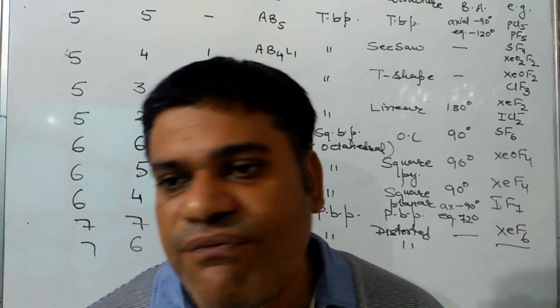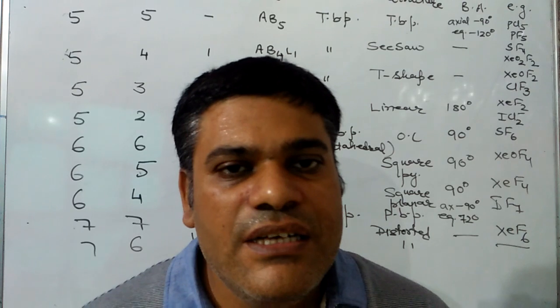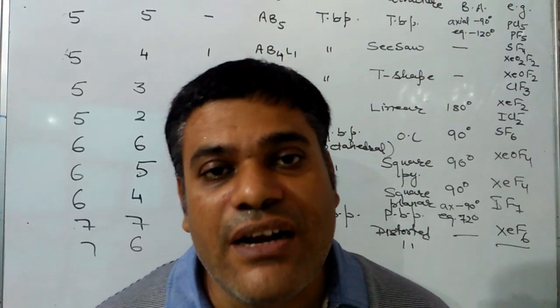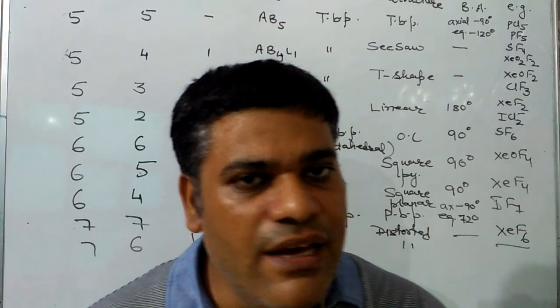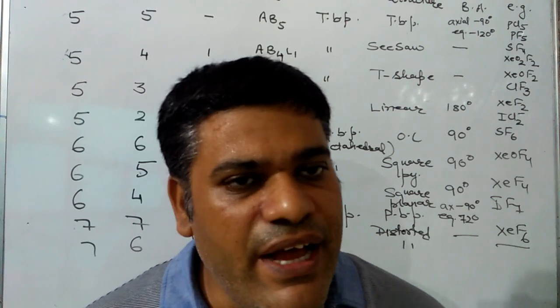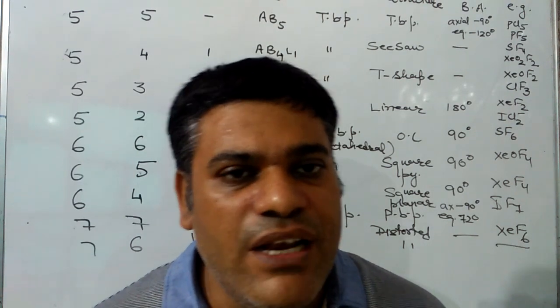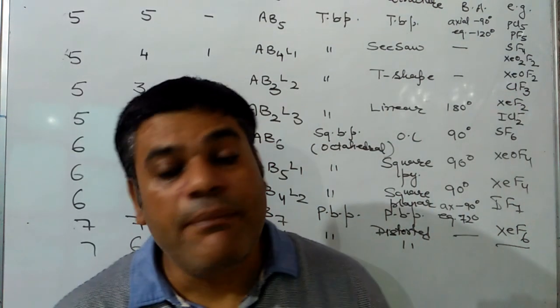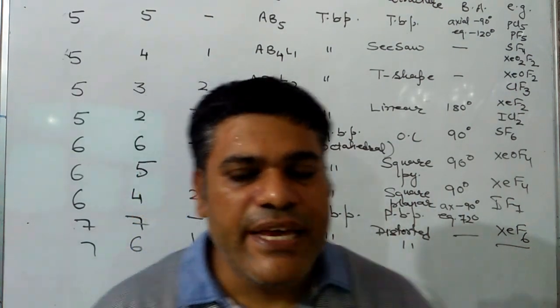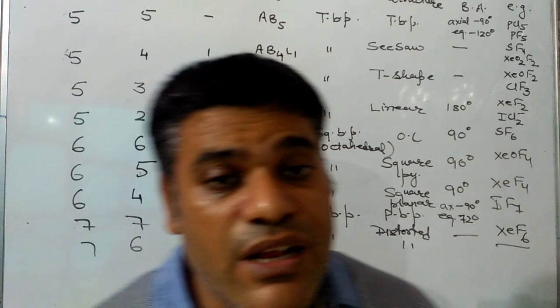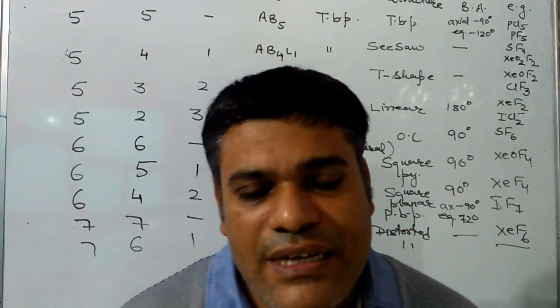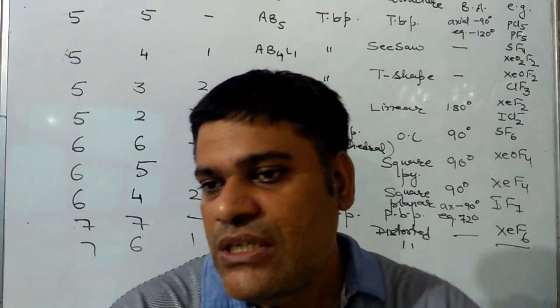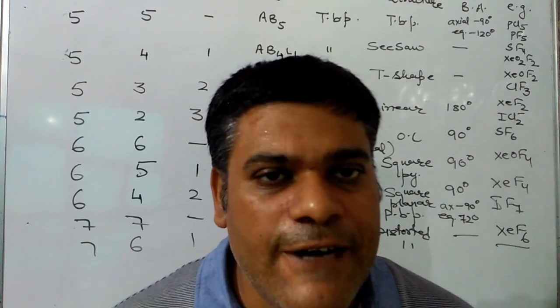Next case is total 6, all are bond pair, symbol will be AB6, octahedral or square bipyramidal, angle 90. Total 6, 5 bond pair, 1 lone pair, AB5L1, shape will be square pyramidal. Next case will be 6 total, 4 bond pair, 2 lone pair, then it will be AB4L2 and shape will be square planar.